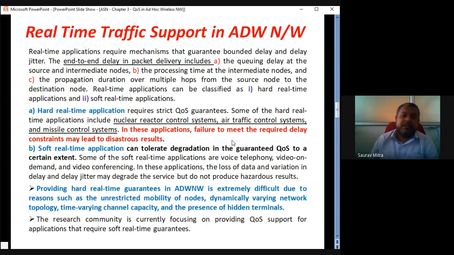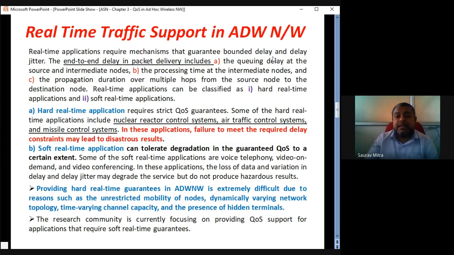So how is this ad hoc wireless network traffic supported in real time? Real time generally means we are talking about voice data and so on. Here the sense of quality of service comes in big time, because we are playing with real-time data, and the network has to support it and guarantee that real-time data will not get distorted. Very important parameters I have explained here, just check.